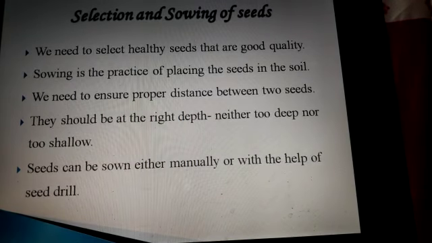Sowing of seeds is done either manually by directly sprinkling the seeds into the soil or by using a seed drill attached to the tractors. Seeds sown manually get unevenly distributed. Thus, a seed drill is used to sow seeds evenly and at the correct depth in the soil.